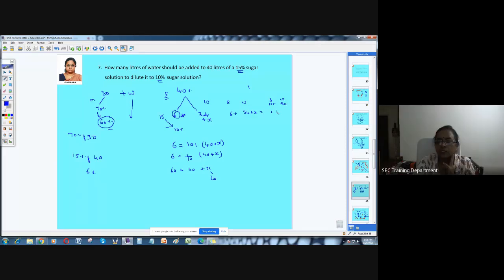So it's going to be 1:9. Product of means, that is 9. Sorry, this is not plus, this is a ratio. So 6 into 9 is nothing but 34 plus X into 1. So this is 54 minus 34, which is 20. X is equal to 20.